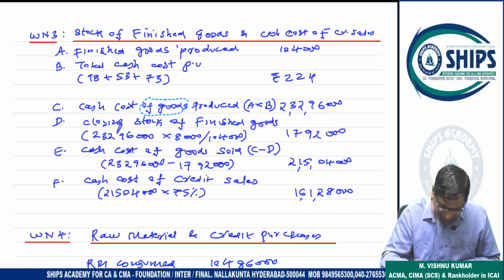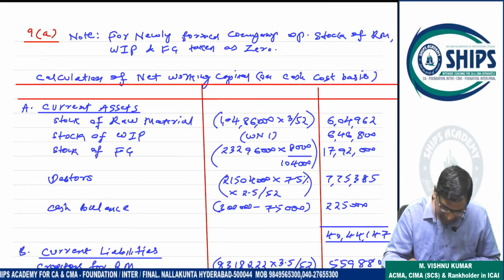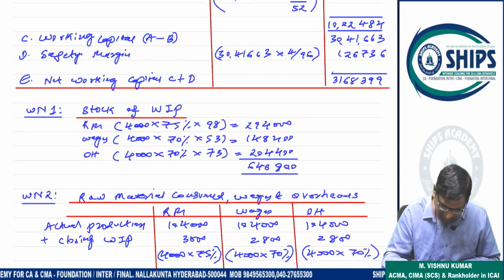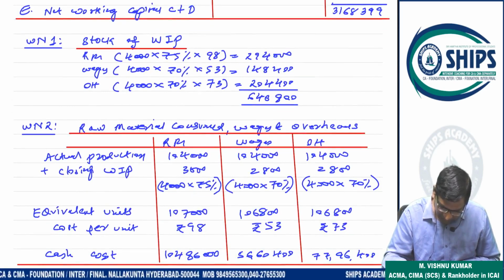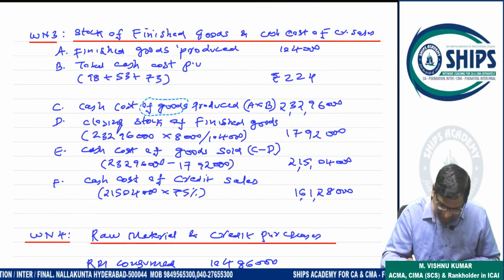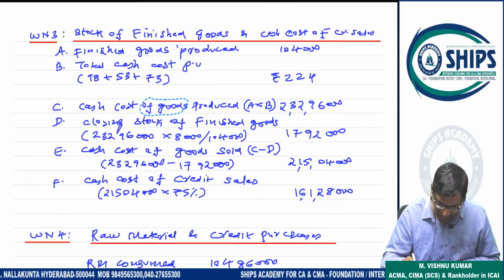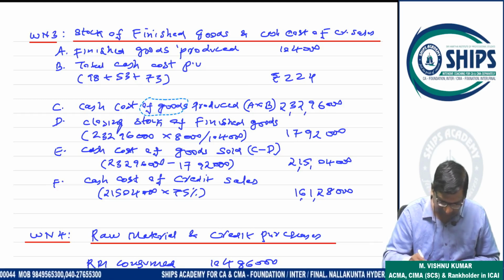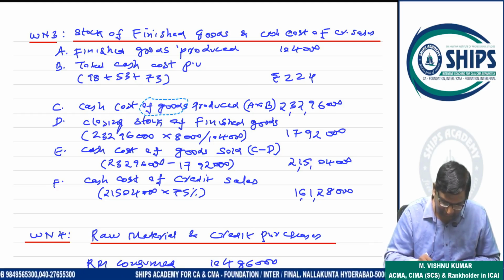Clear? That is your closing stock value. So the cash cost of goods sold is 2 crore 32,96,000 minus 17,92,000, so 2 crore 15,04,000.